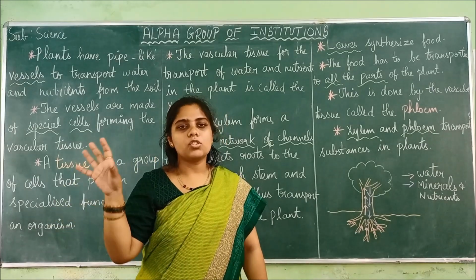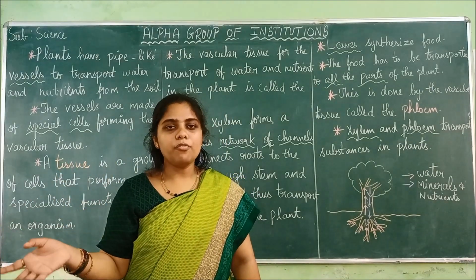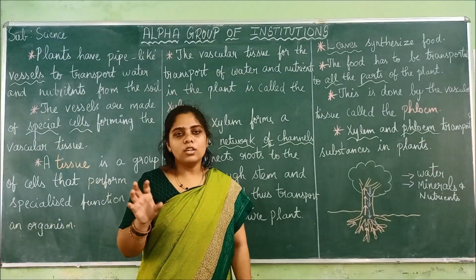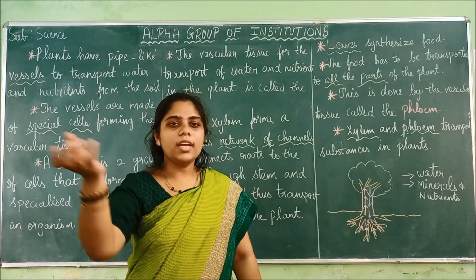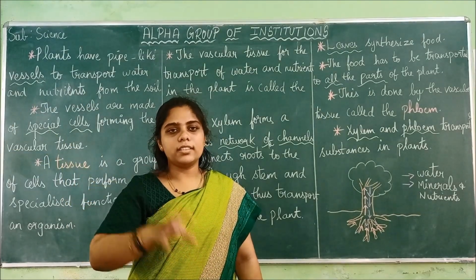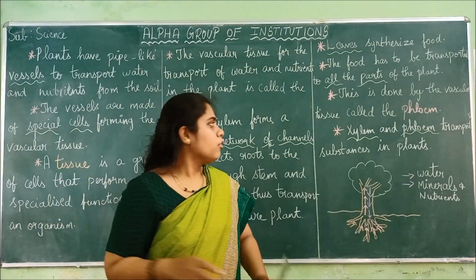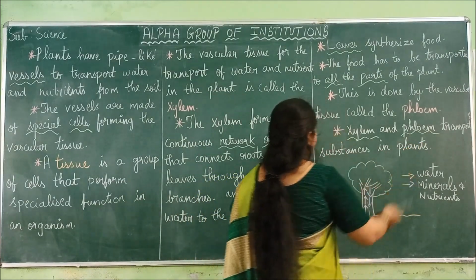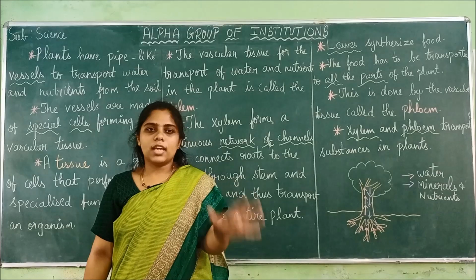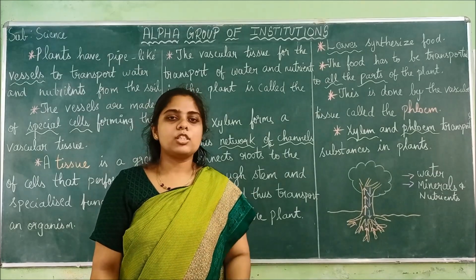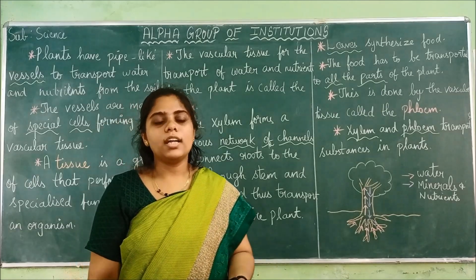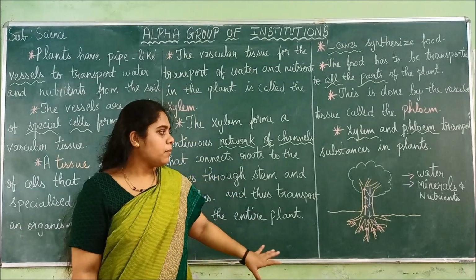The food materials produced in the leaf are transported to all the parts of the body through phloem only. So it is designed like that to transport all the food. Xylem and phloem transport substances in plants. They are responsible for moving all the water and food inside the body.